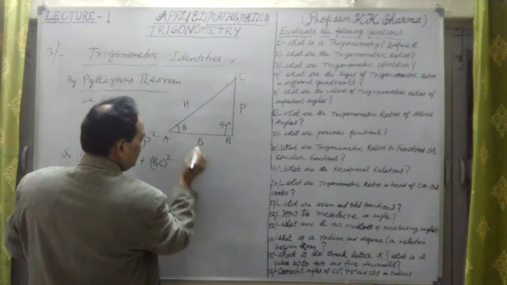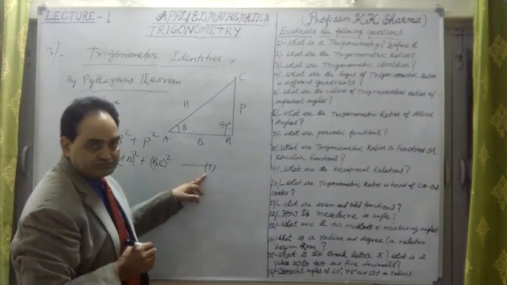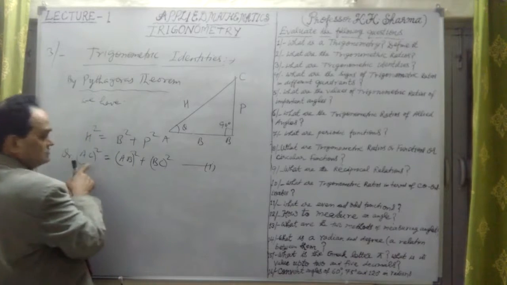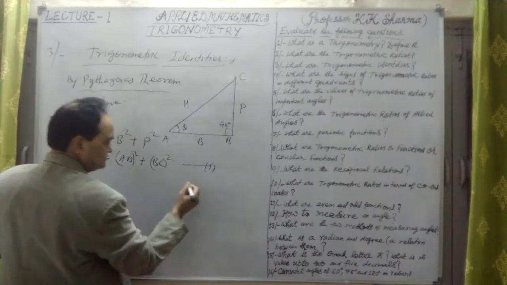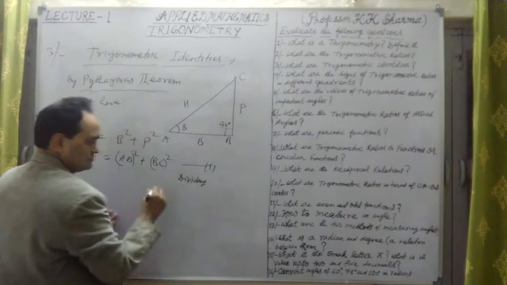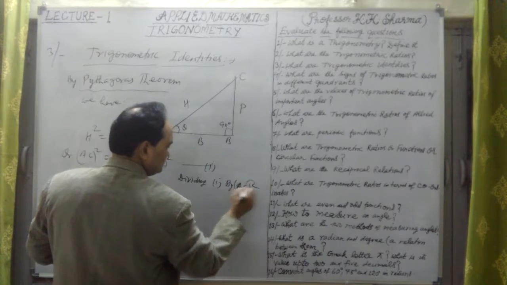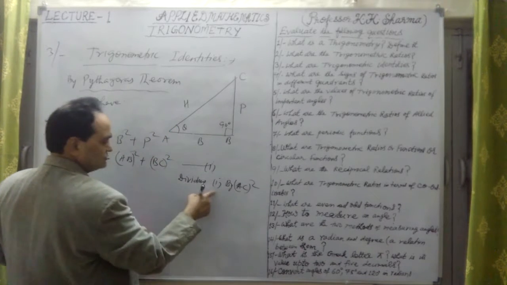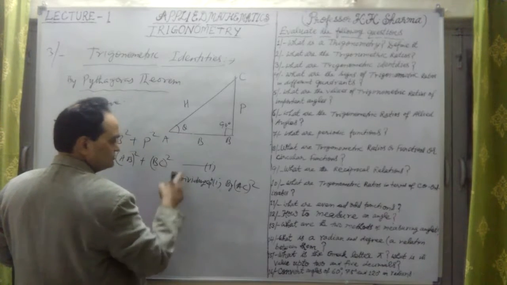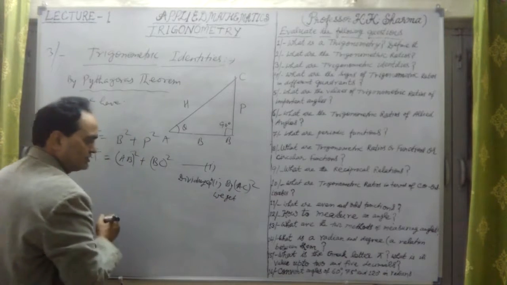Let me divide this equation by AC square, dividing equation 1 by AC whole square on both sides. What do we get here?